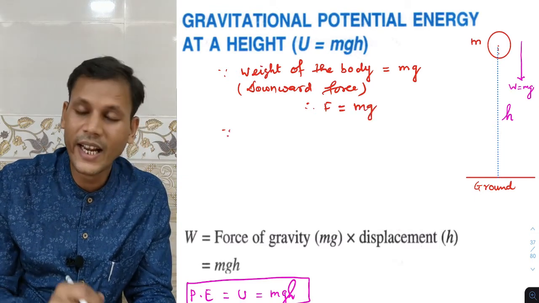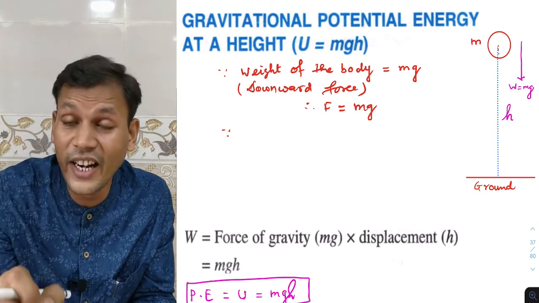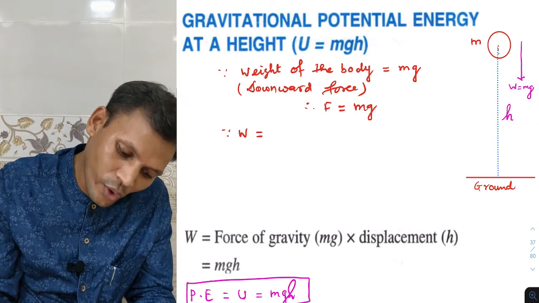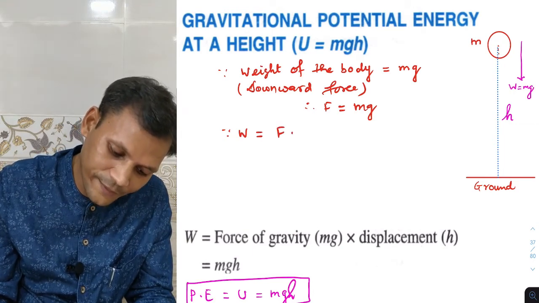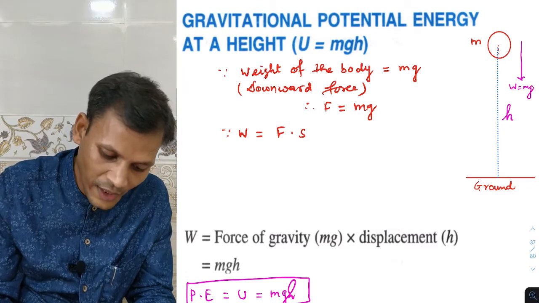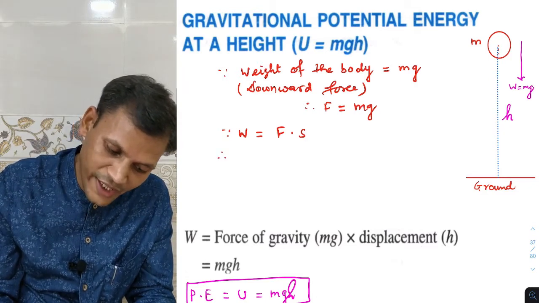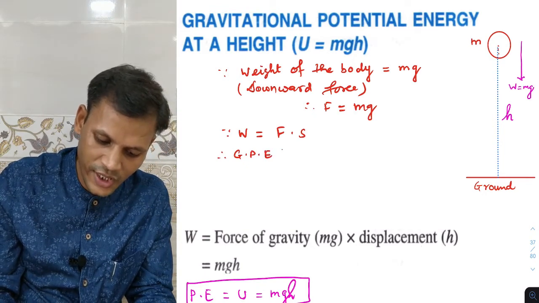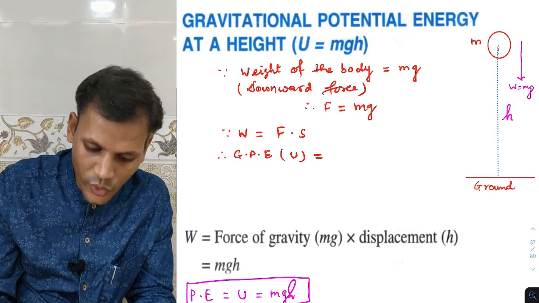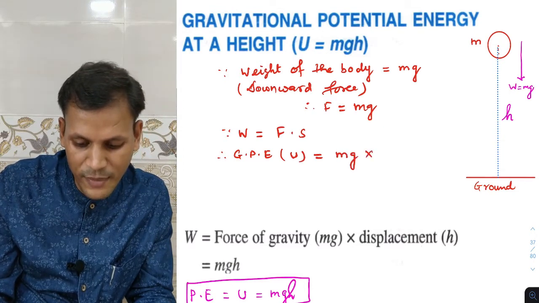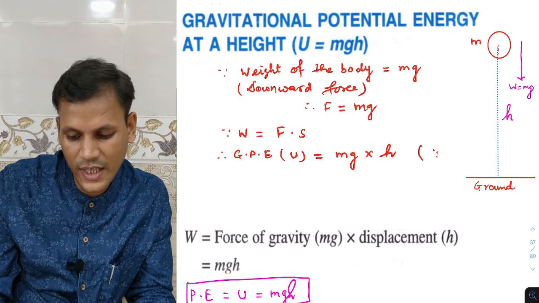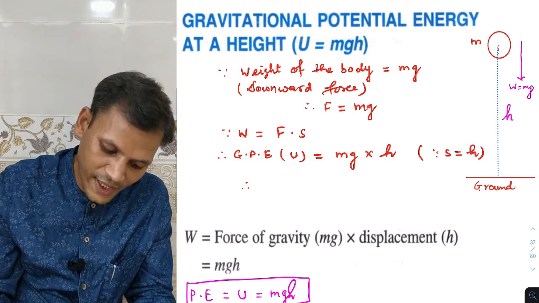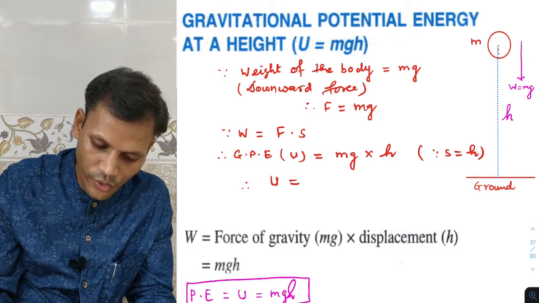And what is gravitational potential energy? Energy is in the form of work done, and we know work done is force into displacement. Therefore here that work done is stored in the form of gravitational potential energy, which is represented by U, that is force is mg and displacement is h, since s is equal to h in this case. So gravitational potential energy U is equal to mgh.